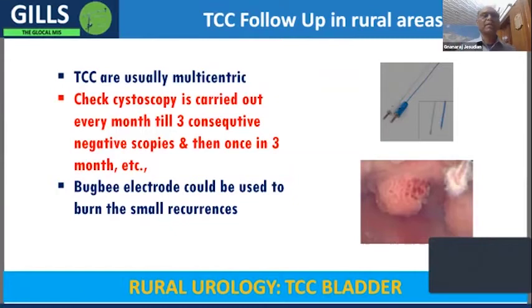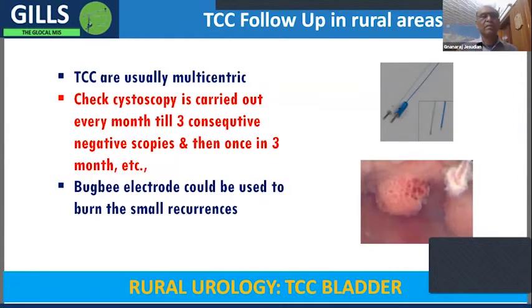Because there will definitely be a lot of recurrence. Even the tiniest of lesions has about a 1/3 or 30% chance of recurring. And if they have multiple or larger lesions, the chance of recurrence is much higher. But as they recur, if we keep treating them, then the chances of them doing well are very good. So check cystoscopies or repeated scopies are necessary every month till there are 3 consecutive negative scopies. Then you change it to once in 3 months, then once in 6 months, and finally once a year.